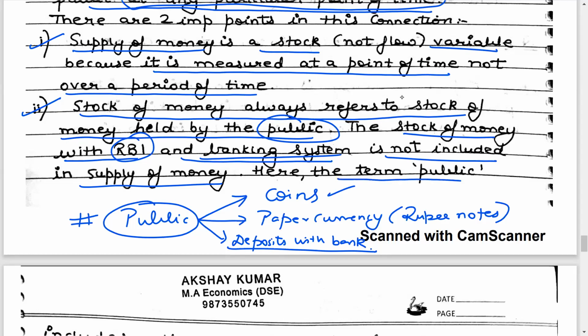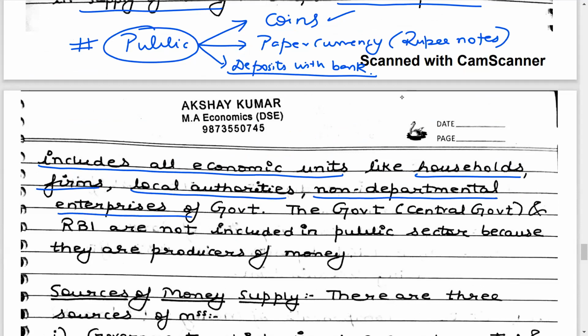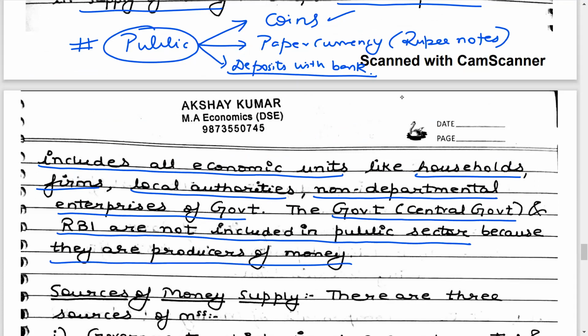You can see here the term public includes all the economic units. So public includes households, firms, local authorities, and non-departmental enterprises of the government. The central government and the RBI are not included in the public because they are producers of money.